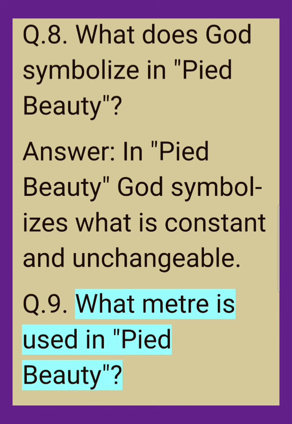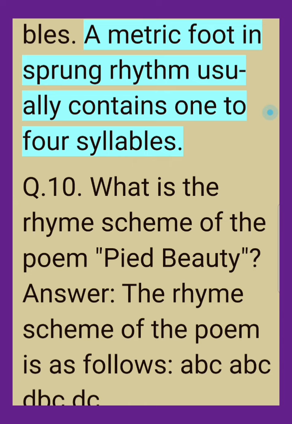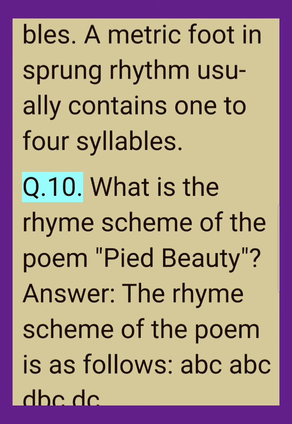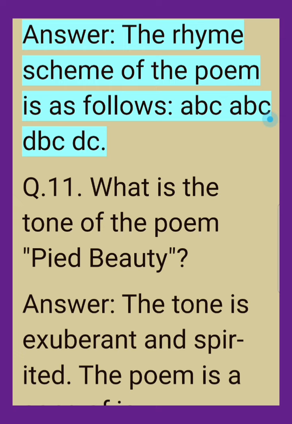Q.9. What meter is used in Pied Beauty? Answer. The meter of Pied Beauty is sprung rhythm that permits an unlimited number of unstressed syllables in each line to accompany stressed syllables. A metric foot in sprung rhythm usually contains 1 to 4 syllables. Q.10. What is the rhyme scheme of the poem, Pied Beauty? Answer. The rhyme scheme of the poem is as follows: ABC ABC DBC DC.